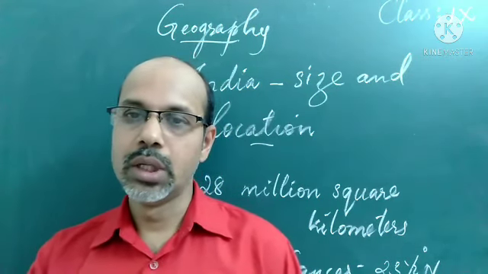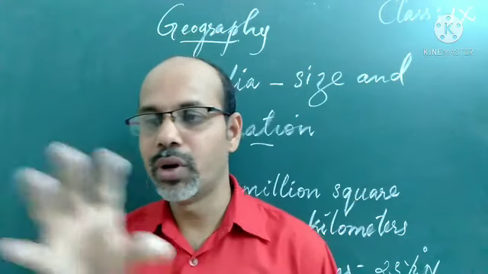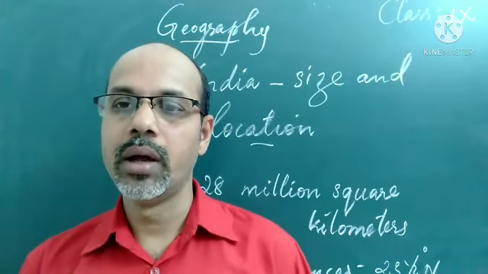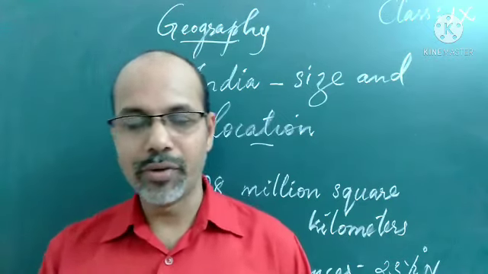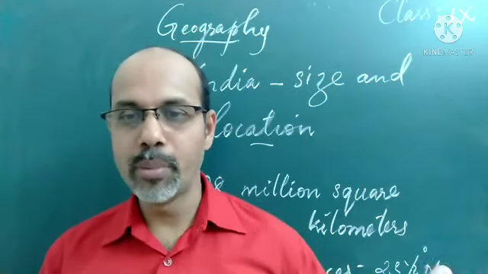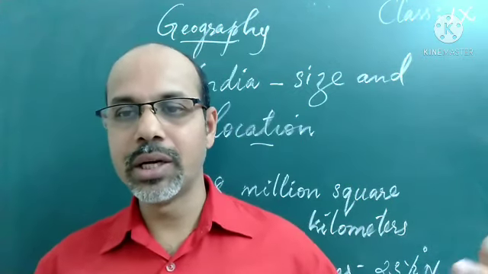So we know how India is located in the world: it is almost centrally located, between the eastern countries, the European countries and other Asian countries.